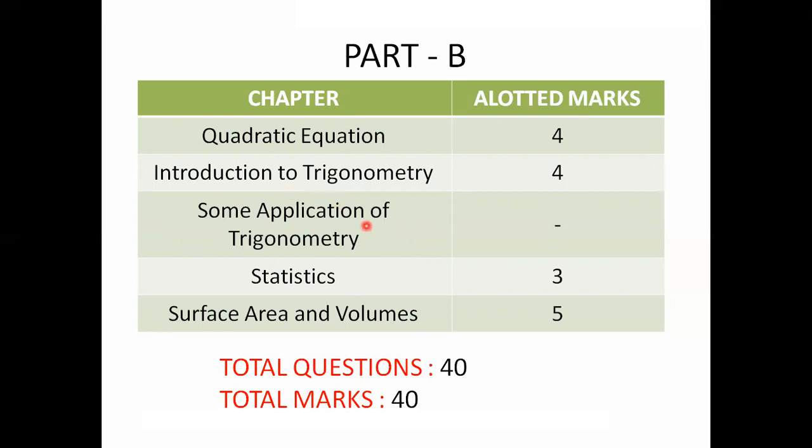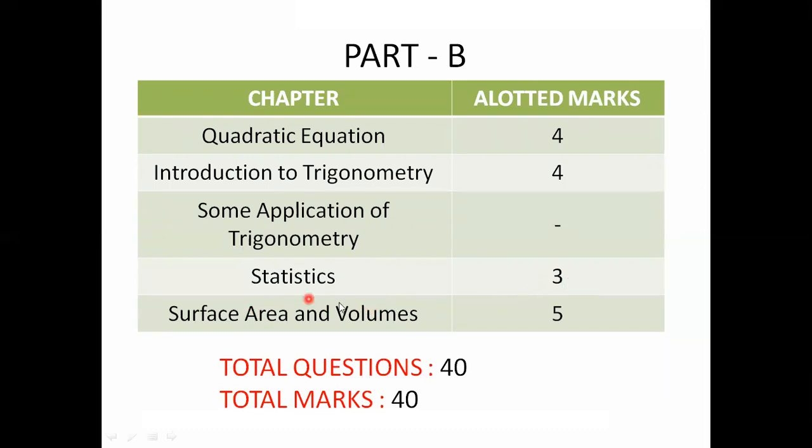Some applications of trigonometry. For this chapter, they did not allot any marks, which means you won't get any questions from this chapter. Statistics. For the statistics chapter, allotted marks are 3, which means you will get 3 multiple choice questions.